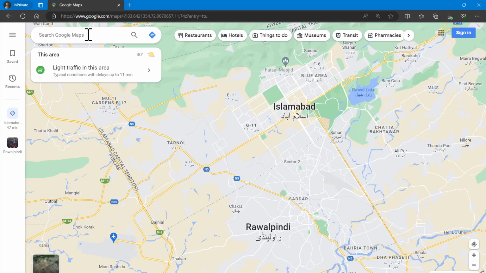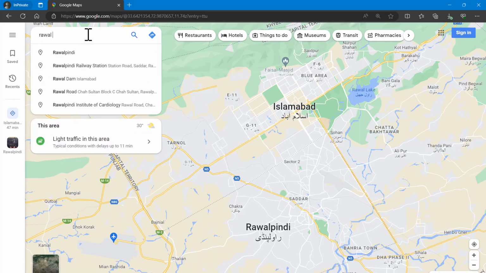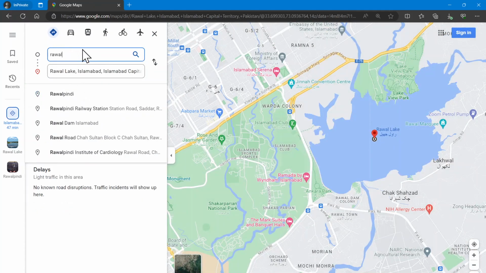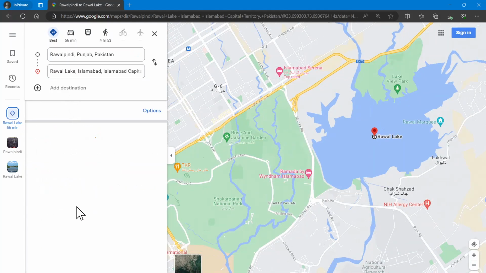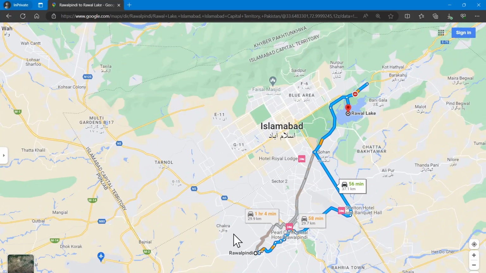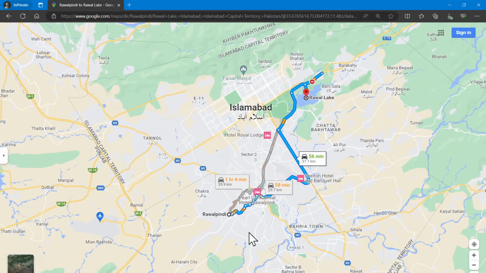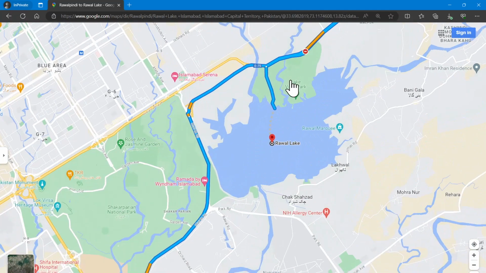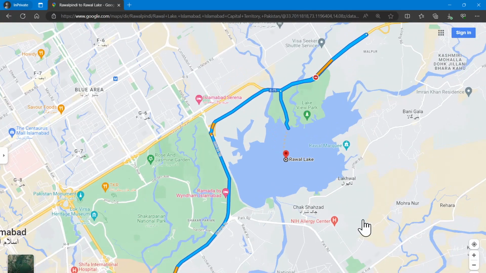Hello friends, in this short video I will demonstrate to you how you can find and share the location of a place with your colleagues, friends or your family members so that they can use that location to reach there. For example, you and your friends have planned to visit Rawal Lake in Islamabad, which is in fact one of the beautiful places to visit in Islamabad. You can share the location of Rawal Lake with your friends so that they can easily reach there by following the Google Auntie. So here is how you can share the location of Rawal Lake with your friends.